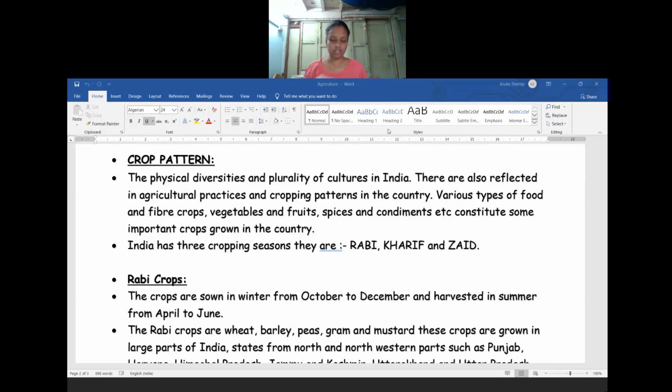By doing the cultivation. And also we learned in yesterday's class the three types of farming techniques we are using in our country. One is primitive, second is intensive, third is commercial, and even plantation. We also read how the plantation crops are grown in our country.